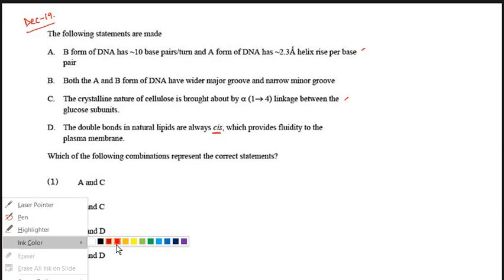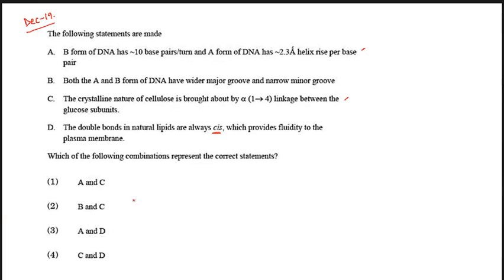So friends, first of all, we need to know that in crystalline cellulose, the bond in the cellulose structure is alpha 1,4 or beta 1,4. So remember, when it's a crystalline nature of cellulose, then it is alpha 1,4. But for the normal cellulose structure, when it is not crystalline, then it is beta 1,4. But when it is crystalline cellulose, then it is alpha 1,4 linkage.